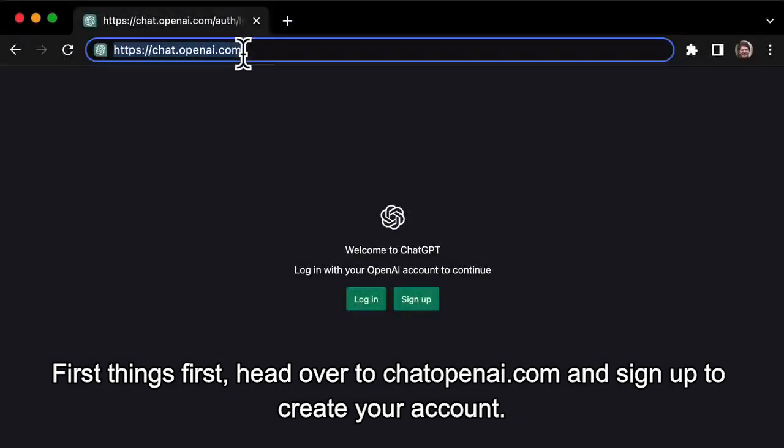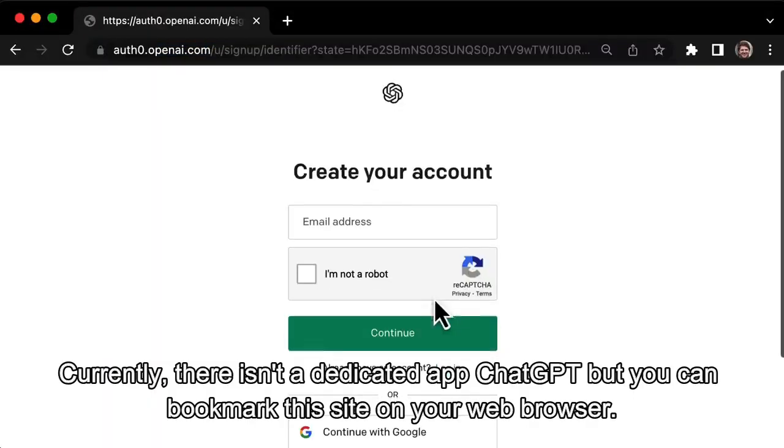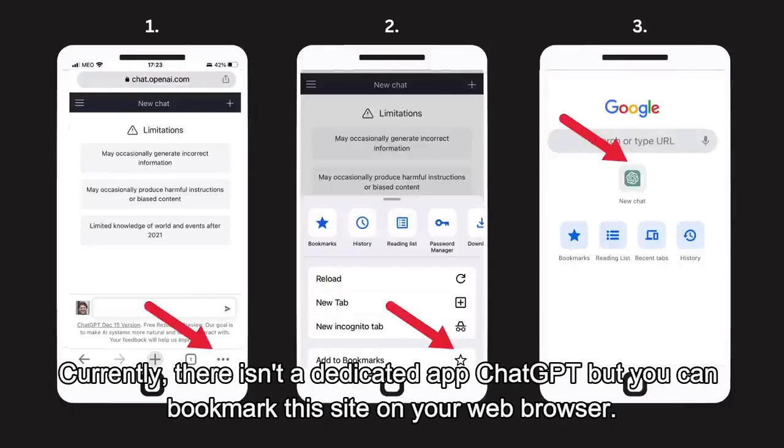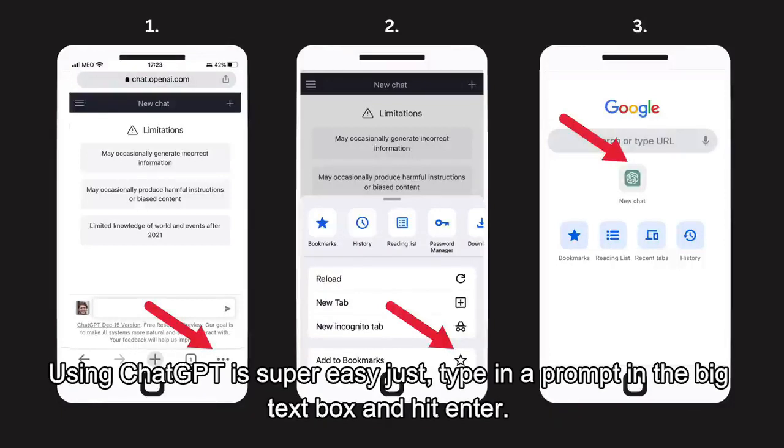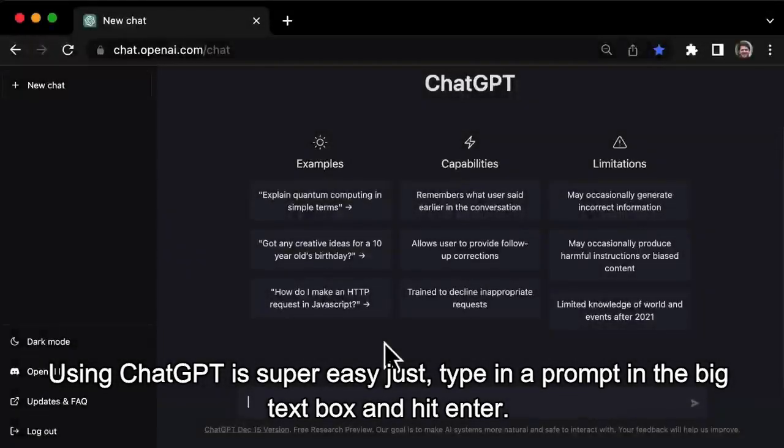First things first, head over to chatopenai.com and hit sign in to create your account. Currently, there isn't a dedicated app for ChatGPT, but you can bookmark this site on your web browser. Using ChatGPT is super easy. Just type a prompt in the big text box and hit enter.